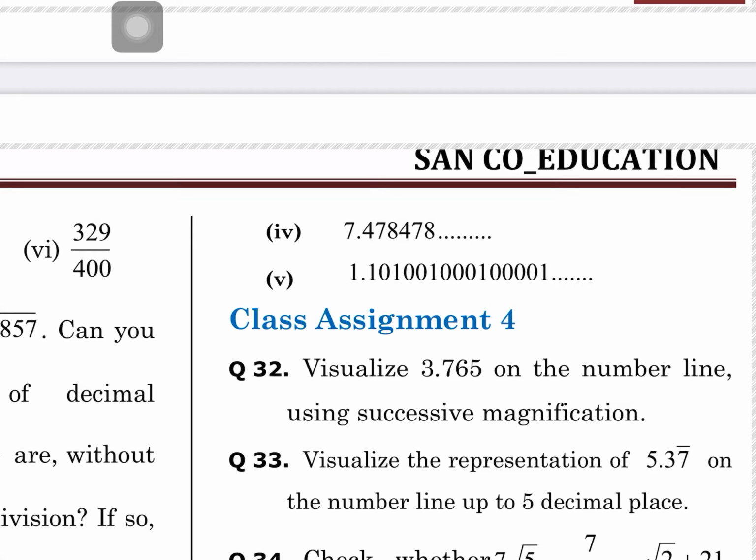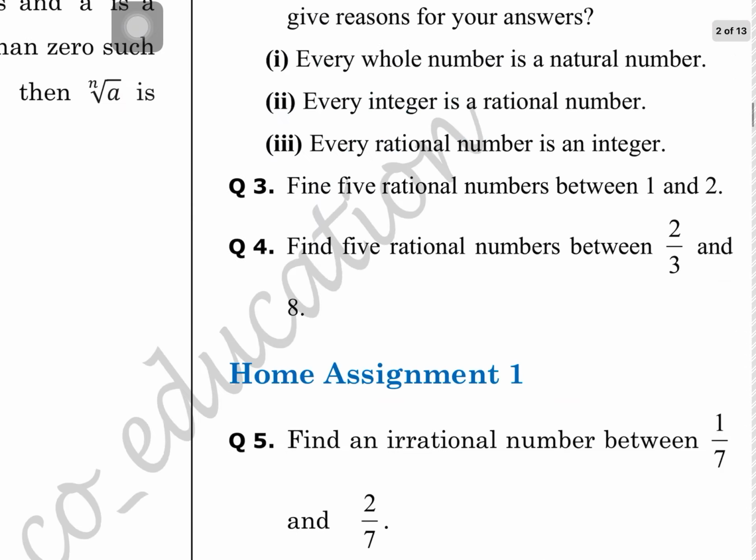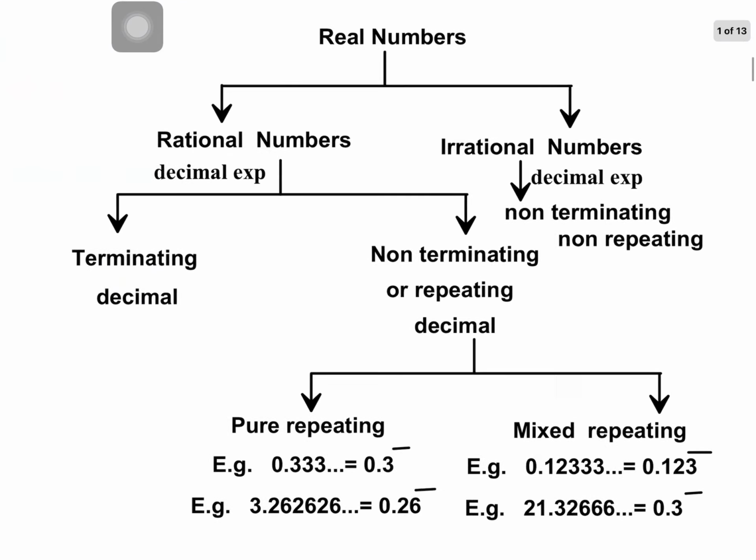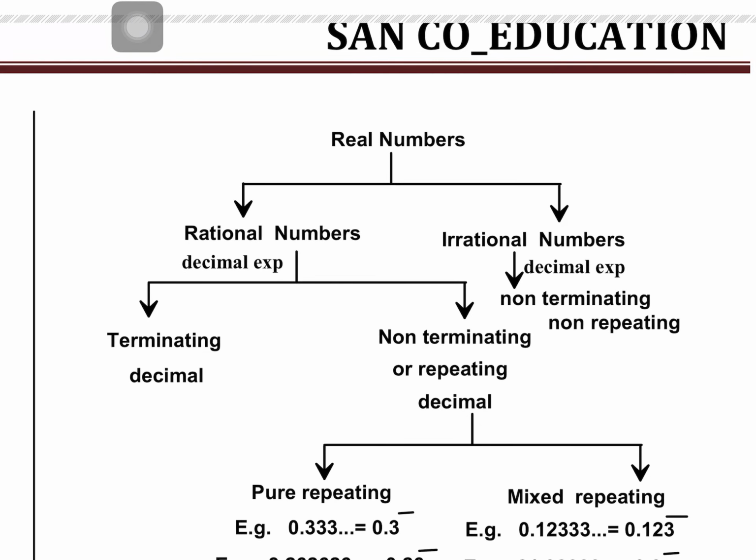If you are forgetting the concept here, you may go back to the beginning of the lesson and see what we have seen. You may see in this study material I have this well classified. The real numbers are classified into rational and irrational, and the rational numbers are further classified as terminating decimal and non-terminating, repeating decimal.